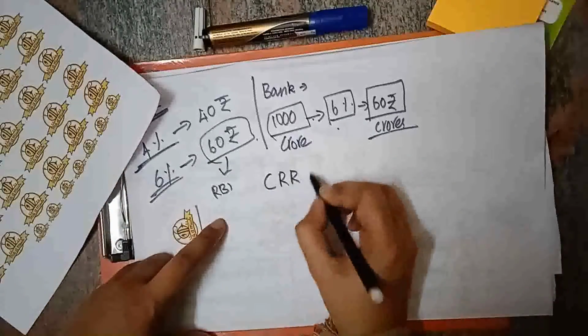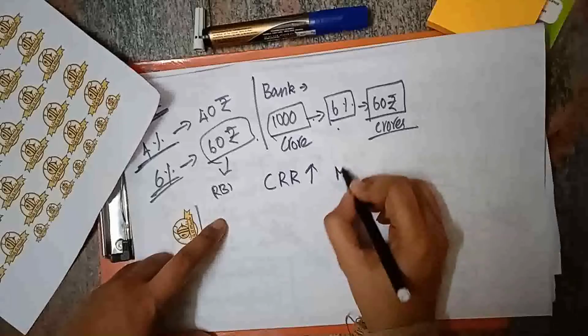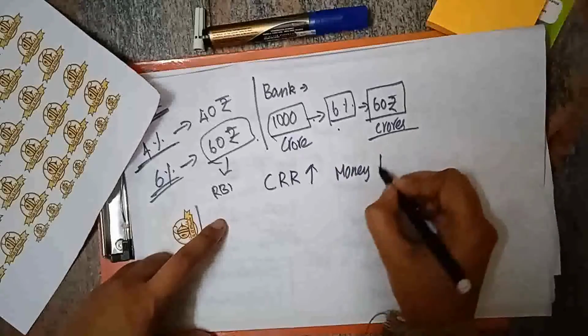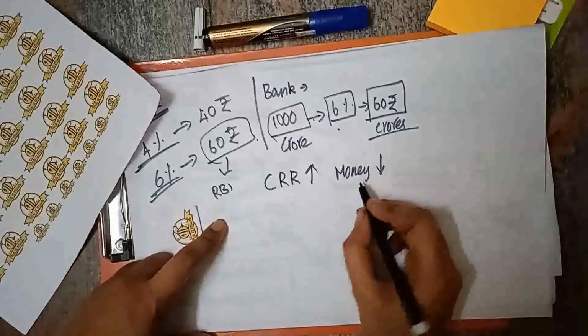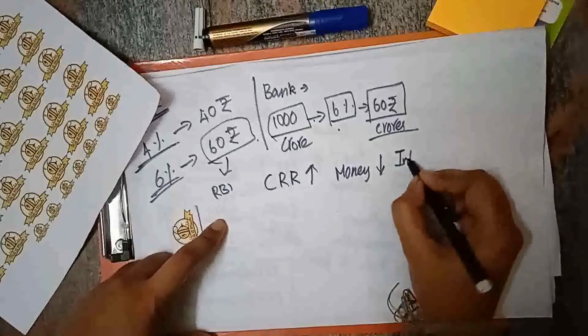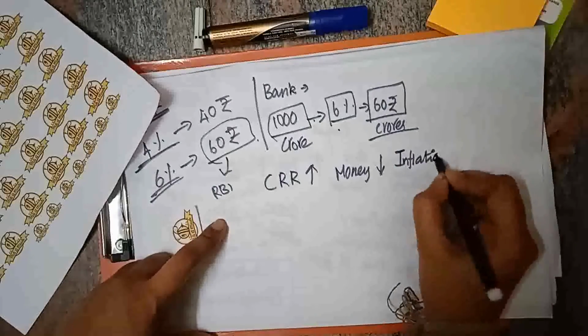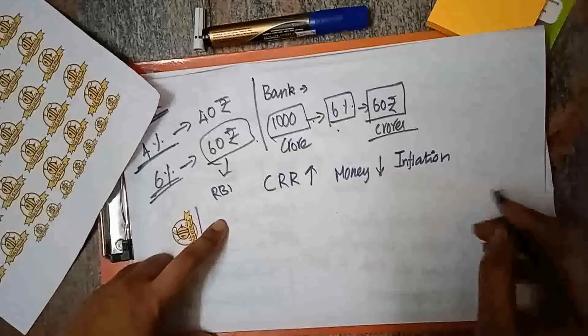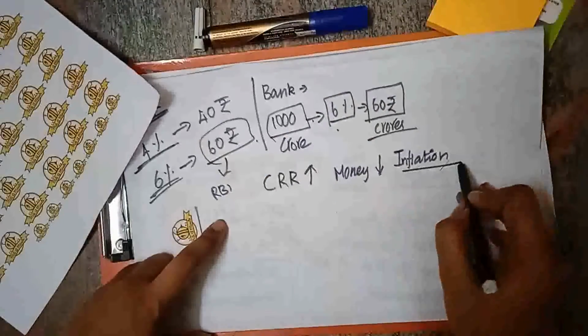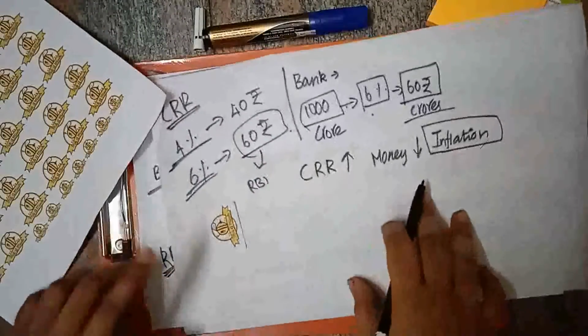So if the cash reserve ratio is increased, then the money supply in the market can be reduced. If the money supply in the market is reduced, then inflation can come under control. Inflation exists only if the money supply increases. So if the money supply is reduced, then inflation can be controlled, right? So this is one method.